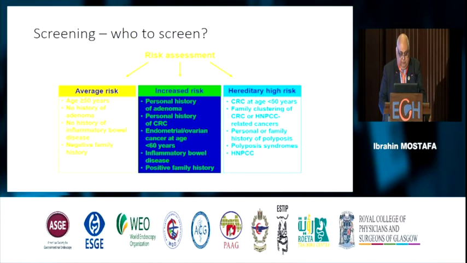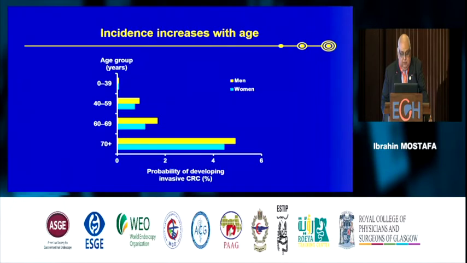Yes, we need that. And the screening to whom? There is average risk, there is increased risk, and there is hereditary risk. And you should look for everyone who is at increased risk. This is a discussion that happens with many patients. You need to do colonoscopy because you have an adenoma, or your family has cancers, or you have inflammatory bowel disease. This is increased risk. Also the risk if you have colon cancer under 50 years. So you should look for that for screening colonoscopy.